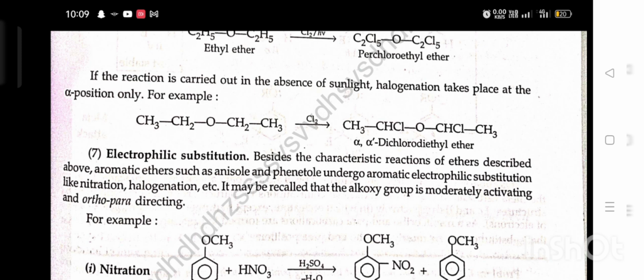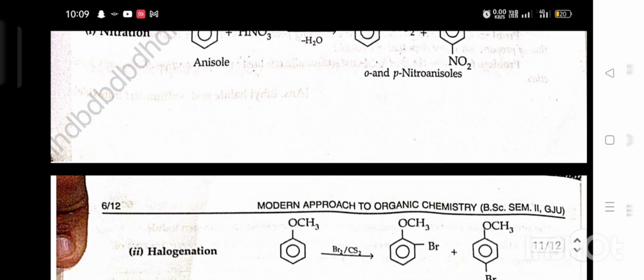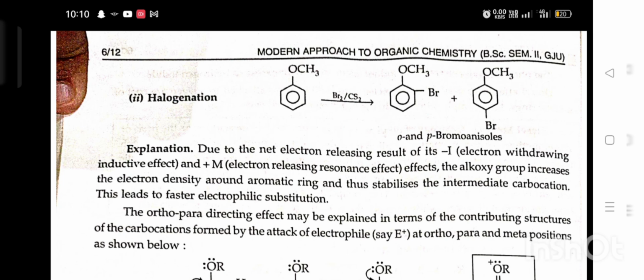Seventh, electrophilic substitution reaction. Besides the characteristic reactions of ether described above, aromatic ethers such as anisole and phenetole undergo aromatic electrophilic substitution like nitration, halogenation, etc. It may be recalled that the alkoxy group is ring activating and ortho-para directing. For example, first nitration: anisole plus HNO3 gives ortho and para nitroanisole. Halogenation: anisole plus Br2 in the presence of CS2, a non-polar medium, gives ortho and para bromoanisole.